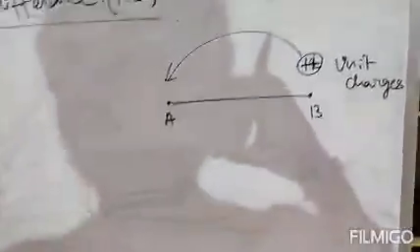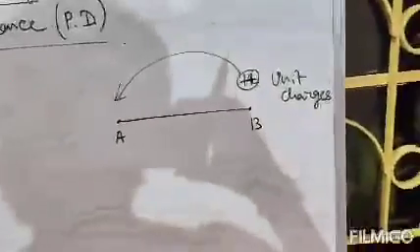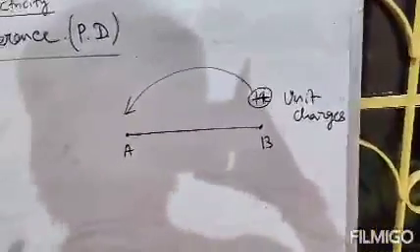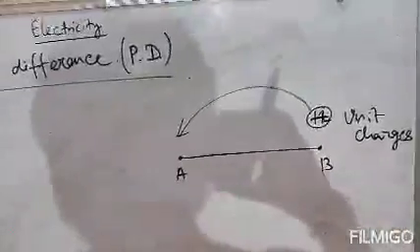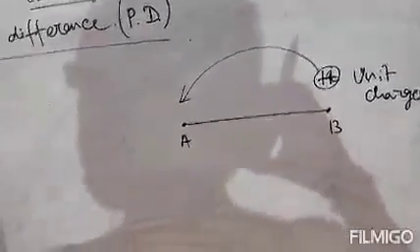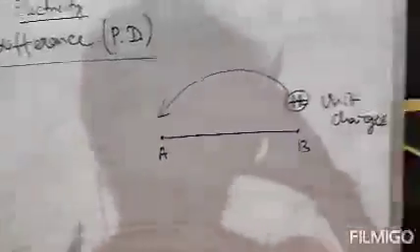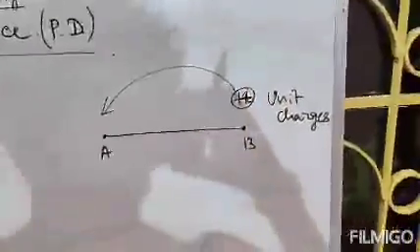Clear? To carry unit charge from B point to A point is the potential difference. So it is nothing but a work done to carry charges, and the charge should be unit charge. That is the definition of potential difference, because you need to spend energy, or you need to work to carry charges from B point to A point. Clear? And the work done is your potential difference. But remember one thing, the charge you are carrying, that should be unit charge.